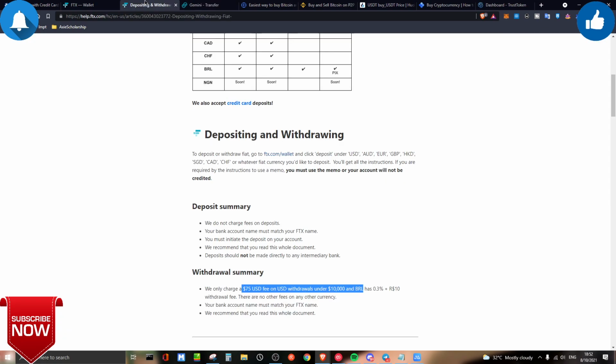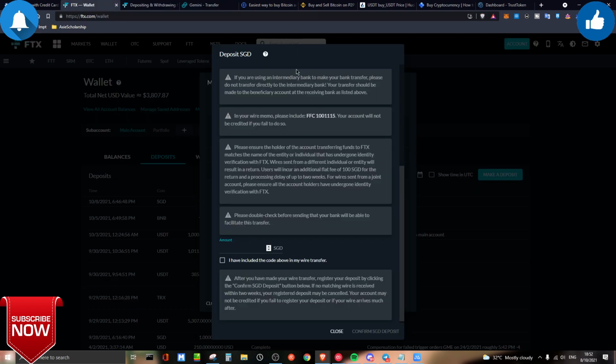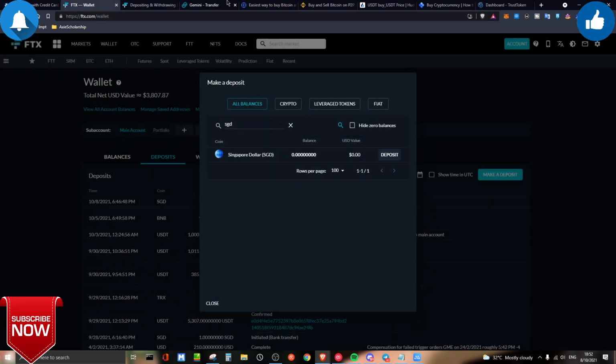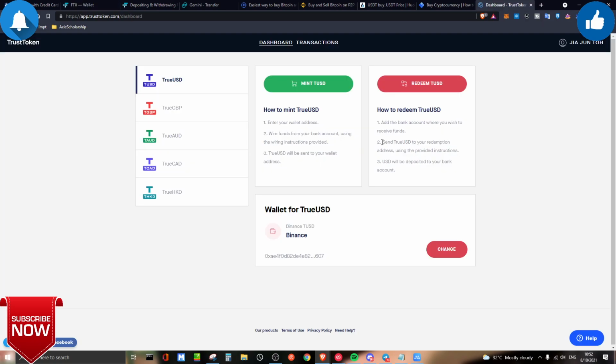And from there I would say that yeah, no harm using all these exchange direct fiat deposits if you want to do it. But of course, if you are making your money in other ways, like I would say DeFi, and many ways to generate yields or whatsoever, so if you're just going to use DeFi, you don't want to sign up to so many exchanges, and you don't want the exchange to pry on your transactions, you can just head over to TrustToken itself, which I would say is the favorite method.